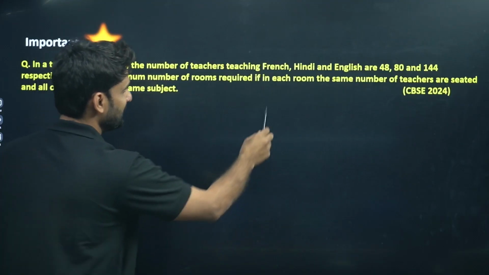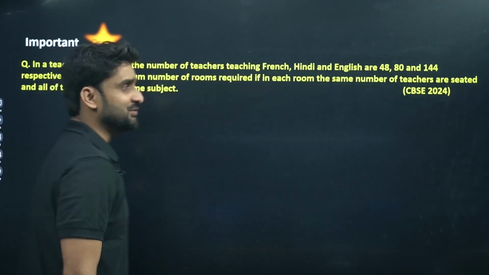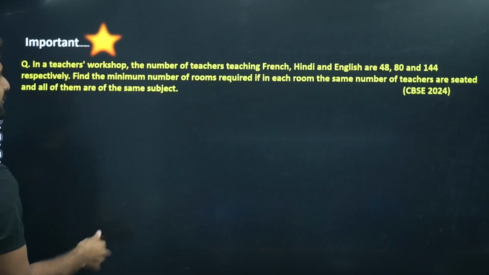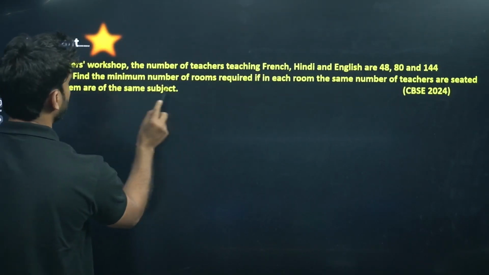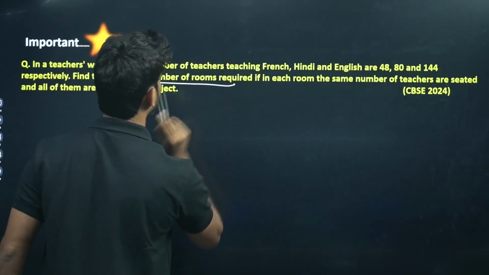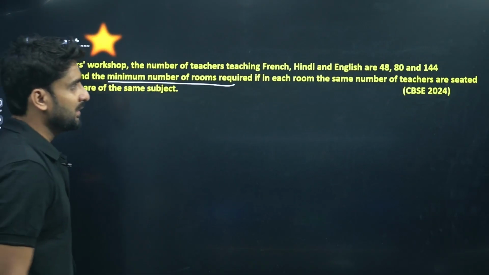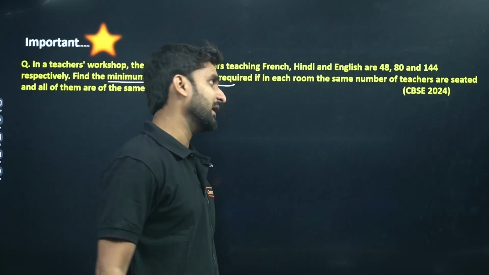Okay, so here, what should be the equal number of teachers, and how many rooms will be required, the minimum number of rooms required? So first of all we have to find out how many teachers will be there in one room exactly.